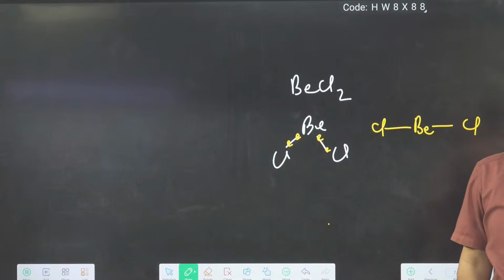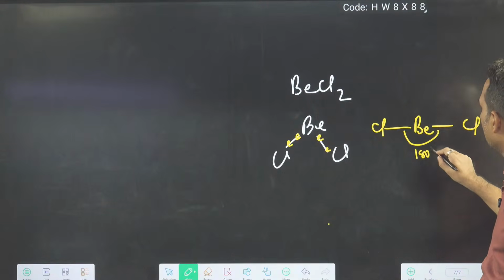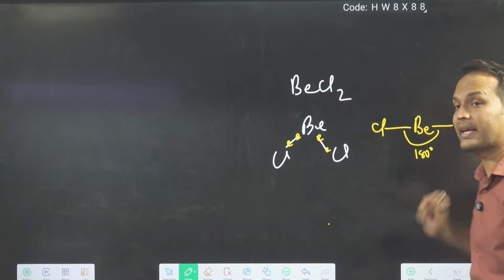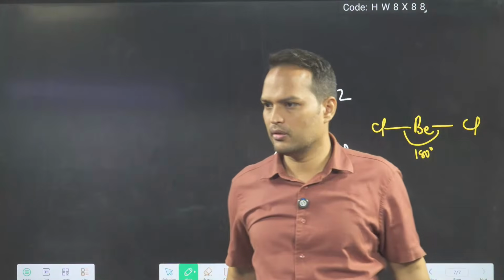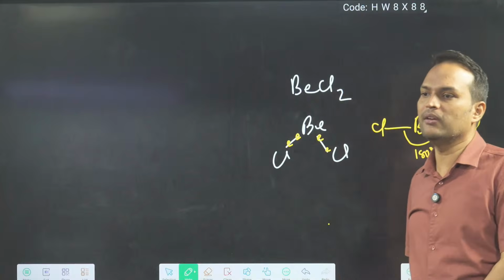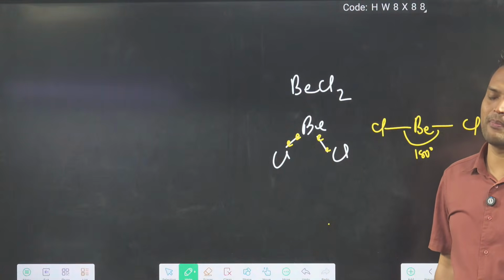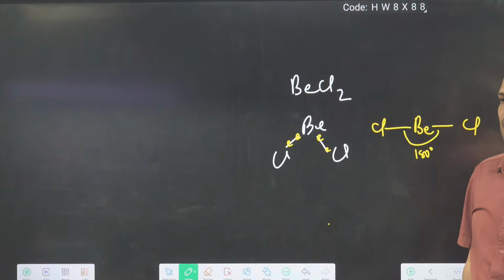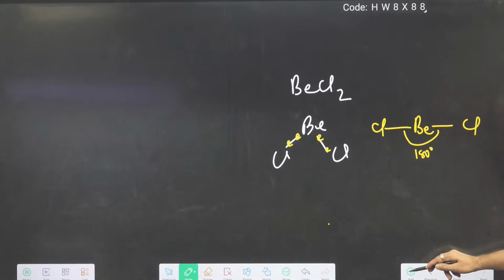And I will get which shape? Linear, angle 180. Both the bonds will be far from each other. Minimize repulsion by maximizing distance. So the shape is linear. Clear?